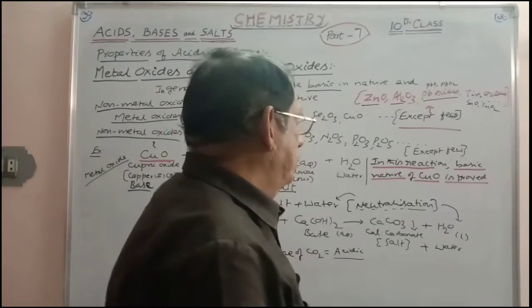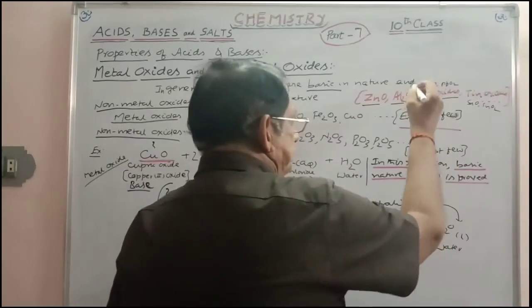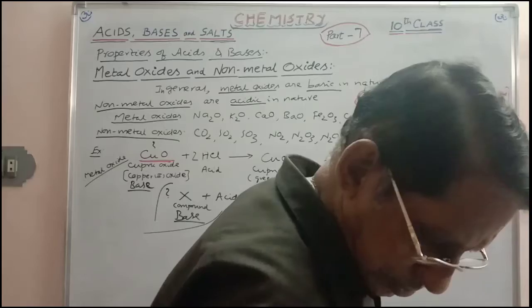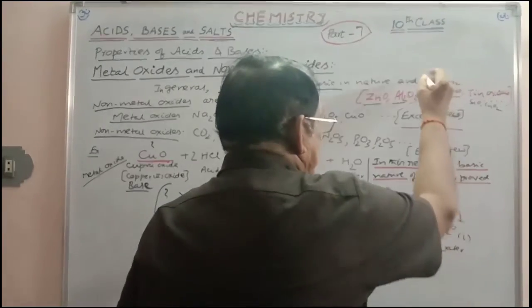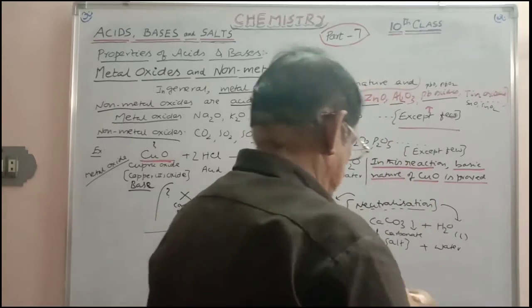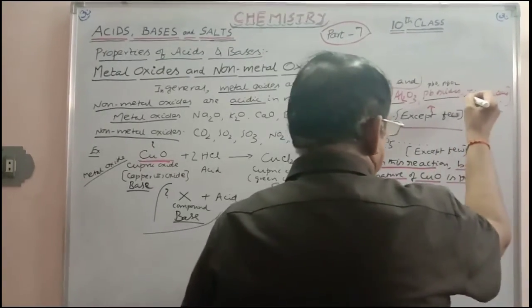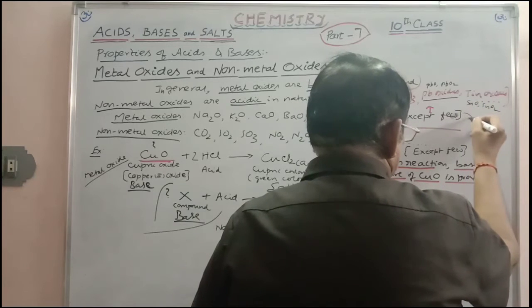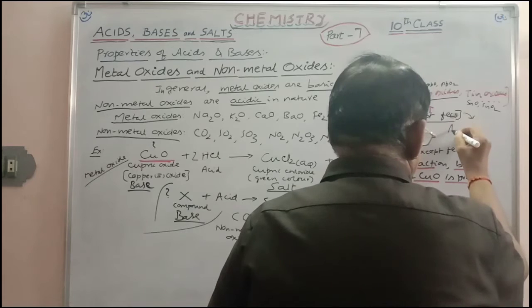All these are metal oxides, no doubt. But in this case, all these are amphoteric in nature.